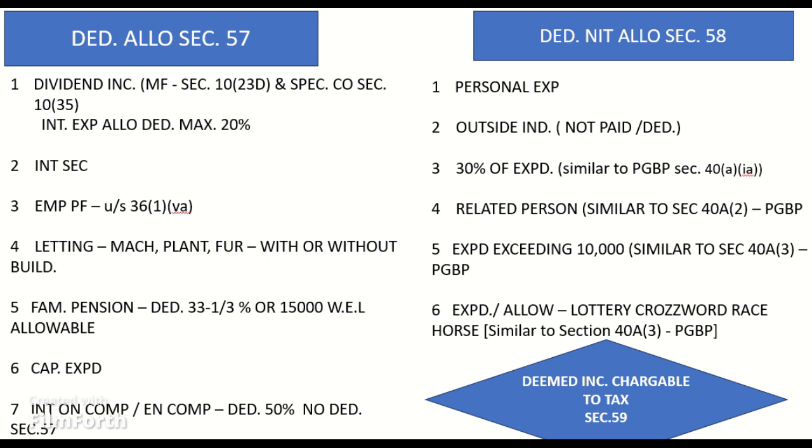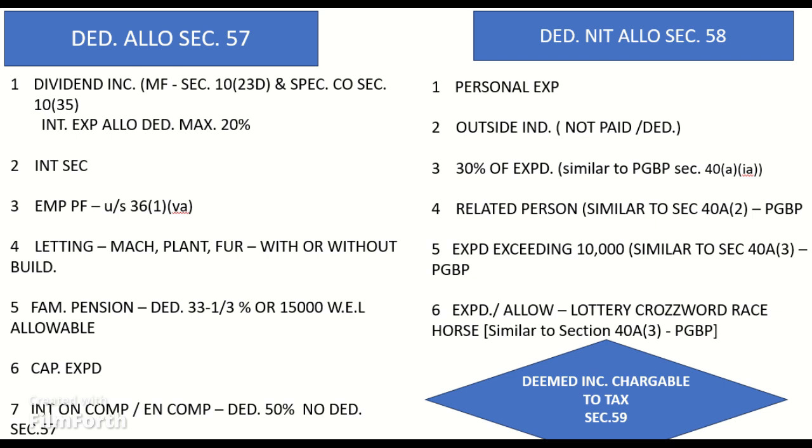For the purposes of this deduction, family pension means a regular monthly amount payable by the employer to a person belonging to the family of an employee in the event of his death. Point 6. Any other expenditure, not being in the nature of capital expenditure, laid out or expended wholly and exclusively for the purpose of making or earning such income.